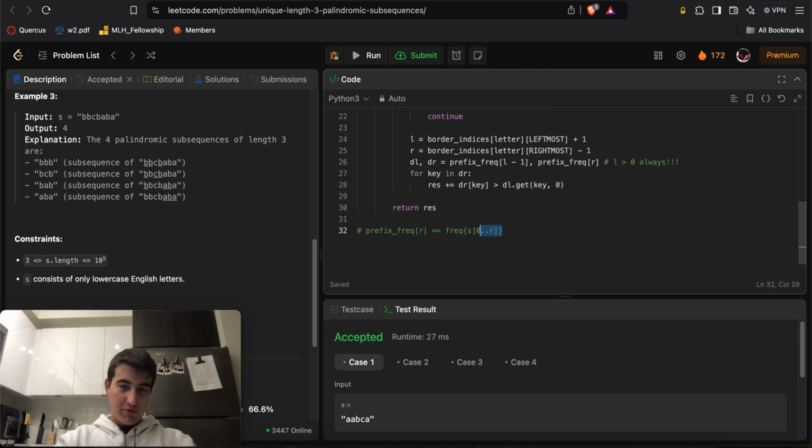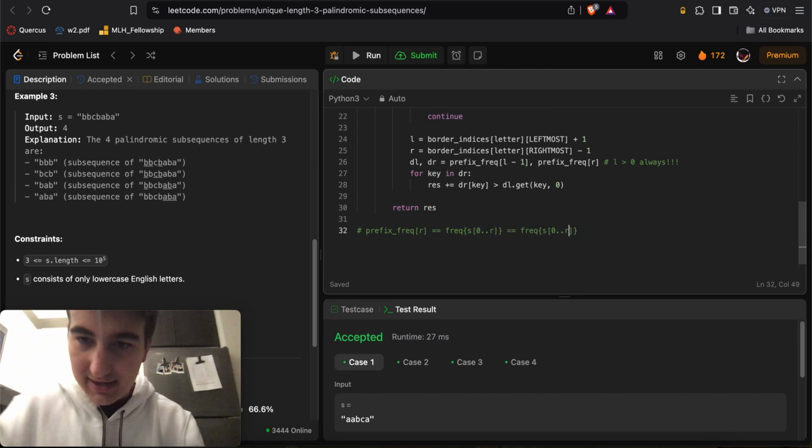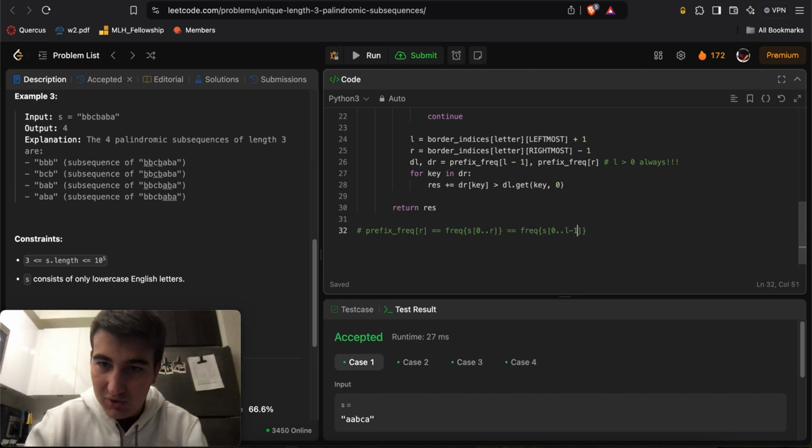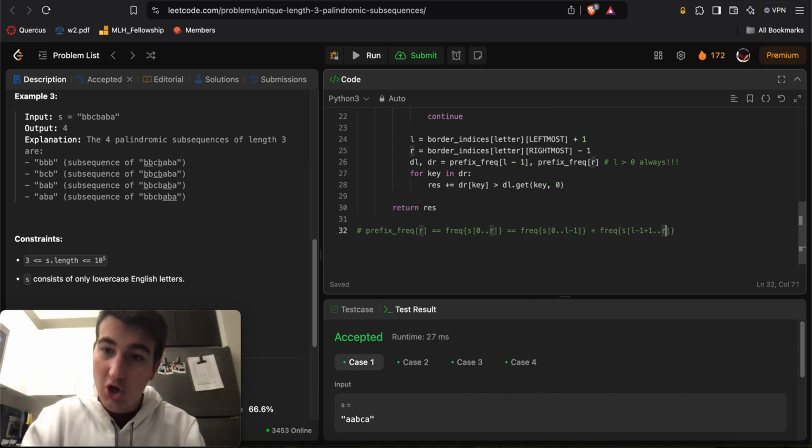That's the point, right? The frequency dictionary of the letters from 0 to R is essentially the same thing as taking the frequencies going all the way up to L minus 1 inclusive, plus the same thing, but going from L minus 1 plus 1, so the next index, all the way up to R.